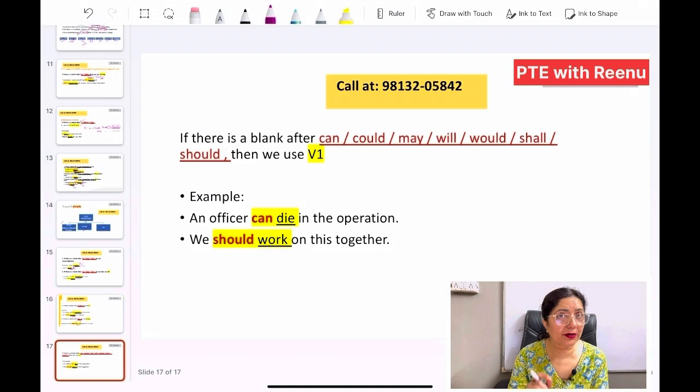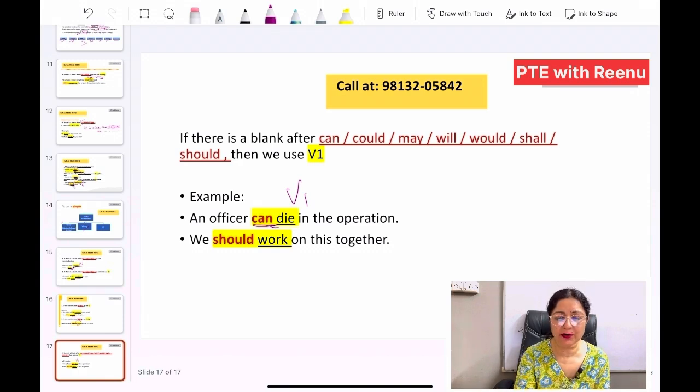Now last but not the least, the ninth golden rule is to make use of modals. So we use V1 after modals: can, could, may, might, shall, should, will, would. Whenever such words are coming, after modal verbs we will be using V1. For example, an officer can die in the operation. So after can we are using V1. We should work on this together. After should we will be using V1.